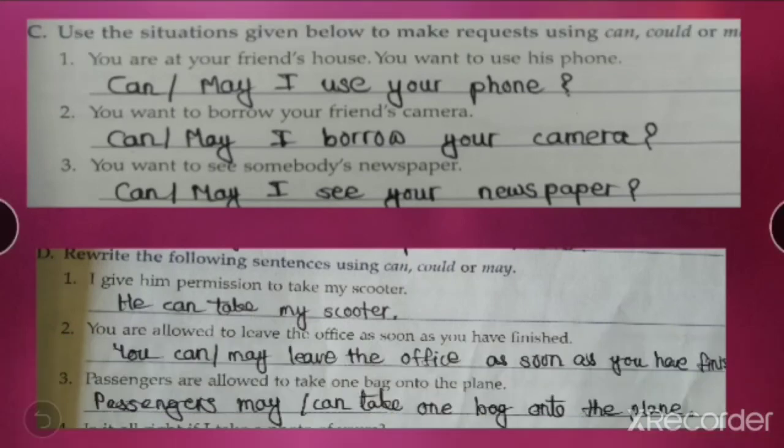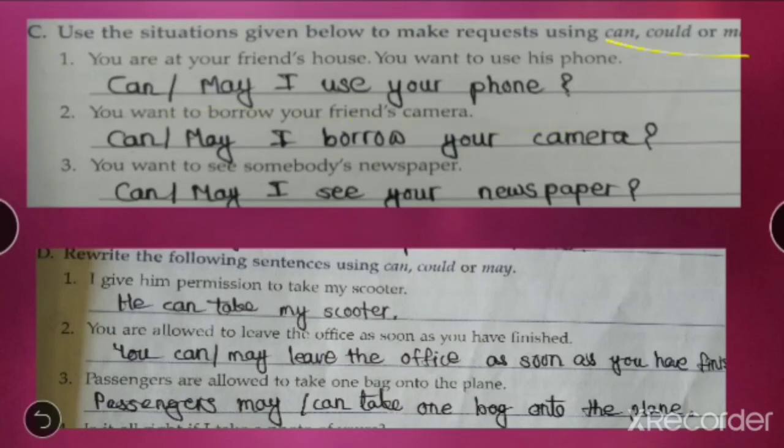You are at your friend's house. You want to use his phone. What is the situation? That you are at your friend's house, you want to use his phone. How will you ask for permission? What will be the more polite way to ask a permission? It can be, can I use your phone, or may I use your phone?